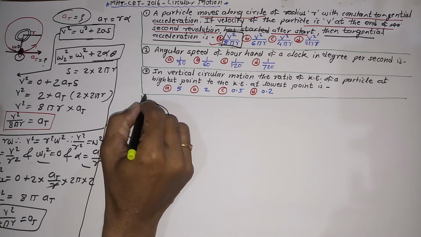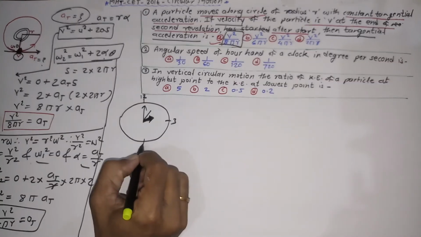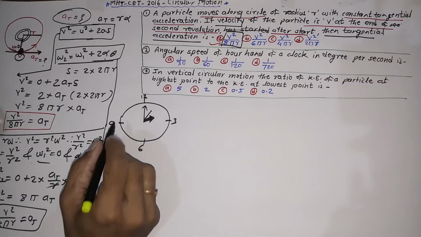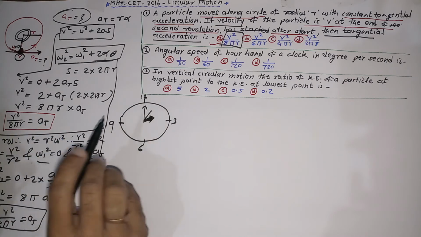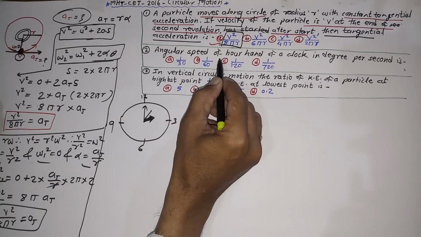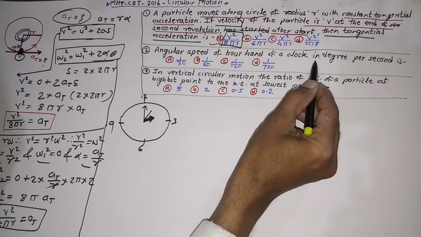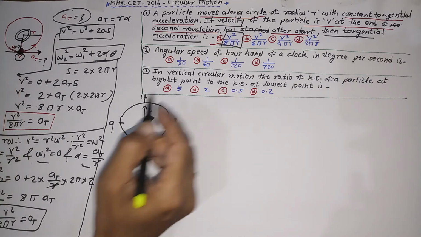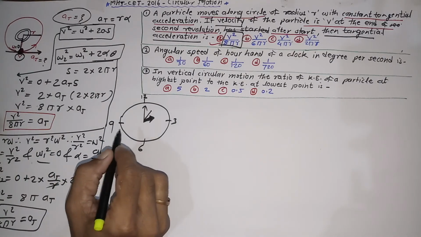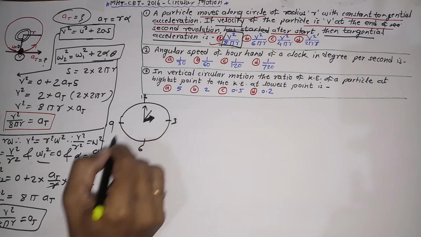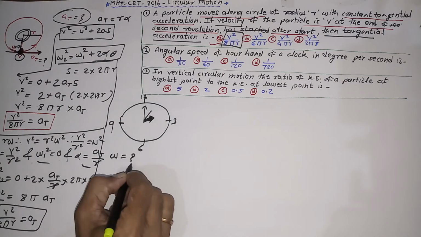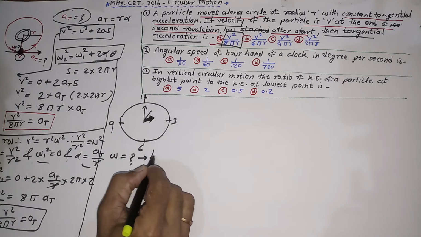There is a timing of 12, then 3, 6 and 9. Somehow you can imagine this is the clock. The angular speed of the hour hand of a clock in degree per second is... means actually they are directly asking you the question about angular speed, omega, of the hour hand.